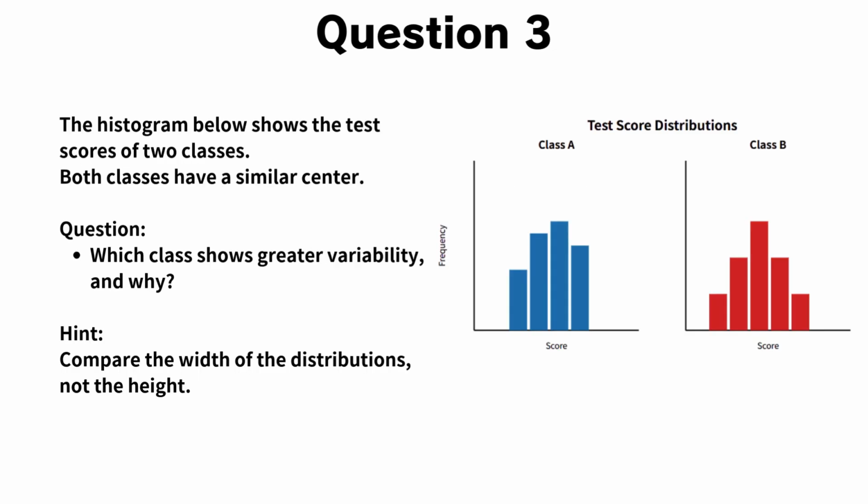Now, let's look at question 3. The histogram below shows the test scores of two classes. Both classes have a similar center. The question is, which class shows greater variability, and why? Before you answer, remember the hint. When comparing variability, do not focus on how tall the bars are. Instead, compare how wide the distributions are and how far the scores spread from the center.